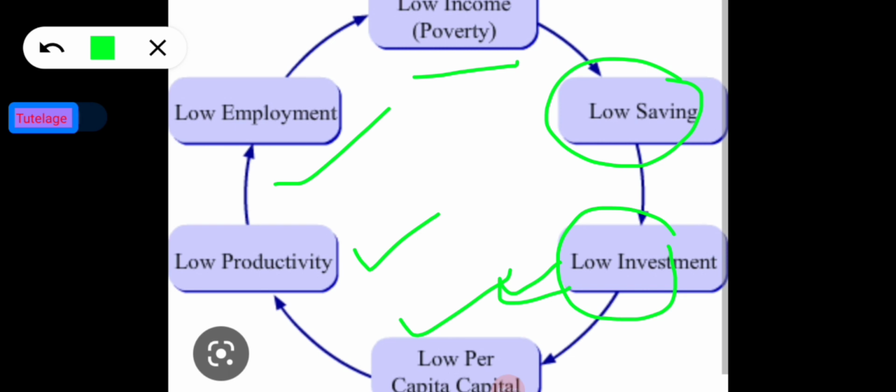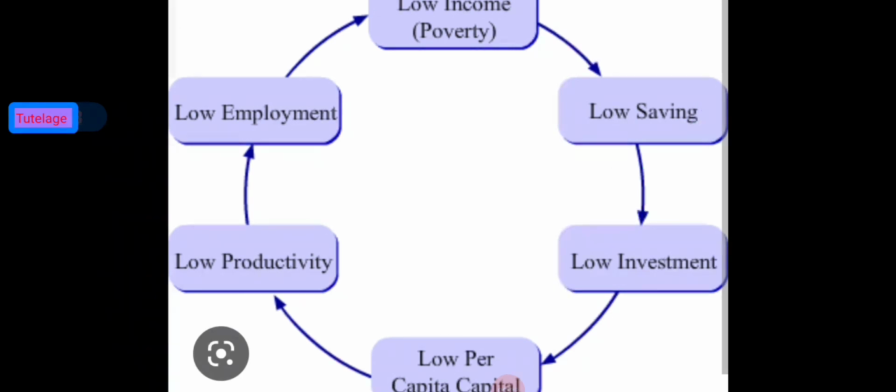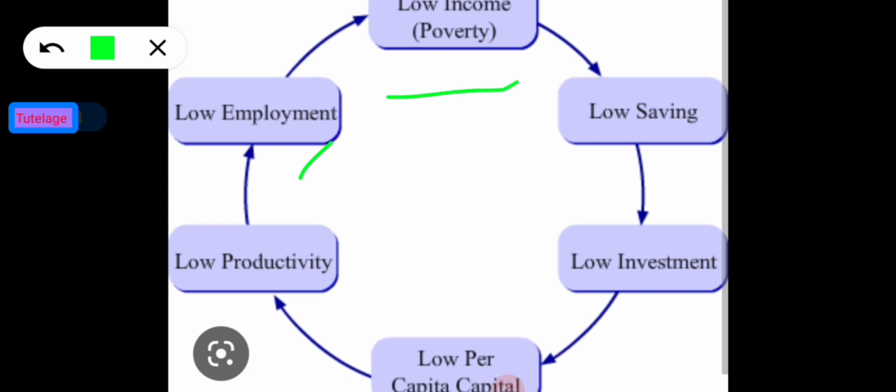So the economic level of the person goes on lowering. We can see low income to low saving to low investment, low per capita capital to low productivity, and it tends to low employment, and low employment also tends to low income or poverty. That means this process is a circular process, and this is cumulative in nature. So in that sense, the economic level of the person goes on lowering. This is the basic diagrammatic representation of the vicious circle of poverty. I think this is clear, what we mean by the vicious circle of poverty.